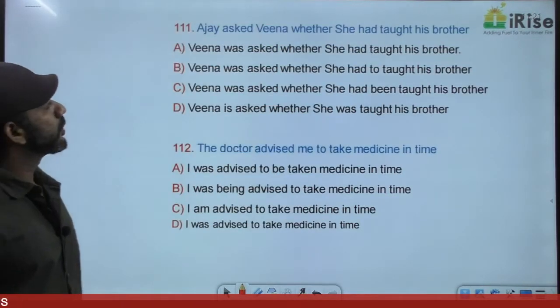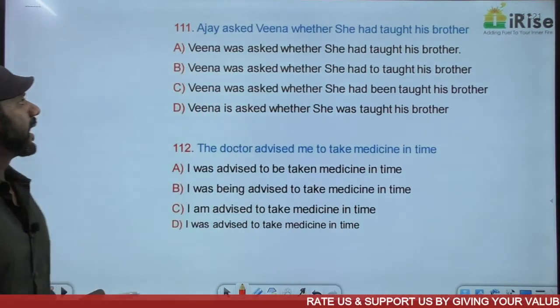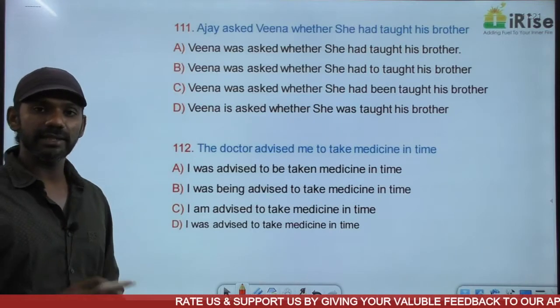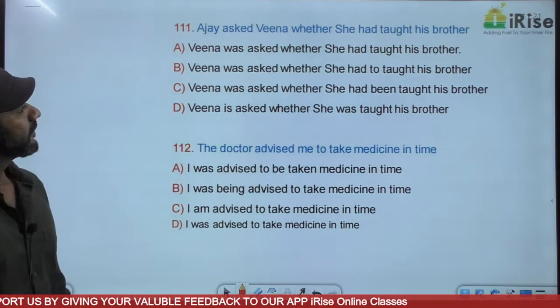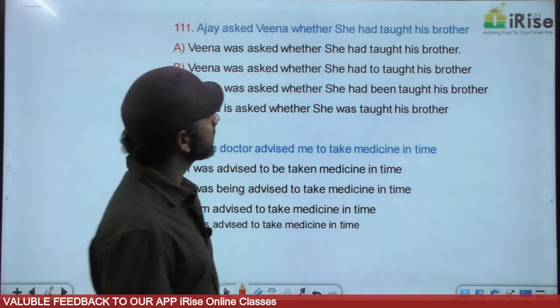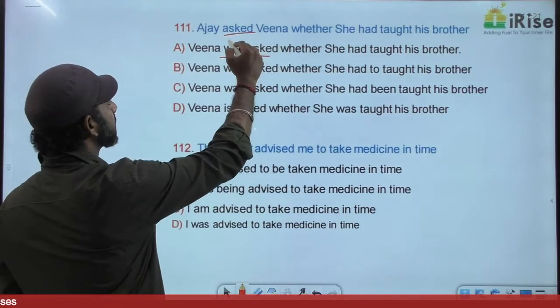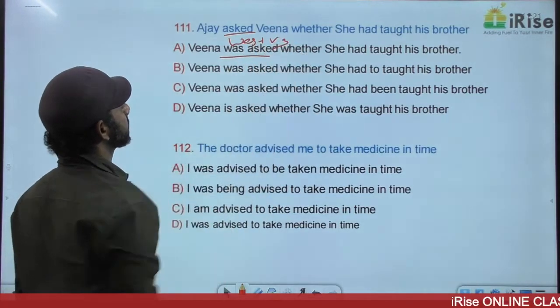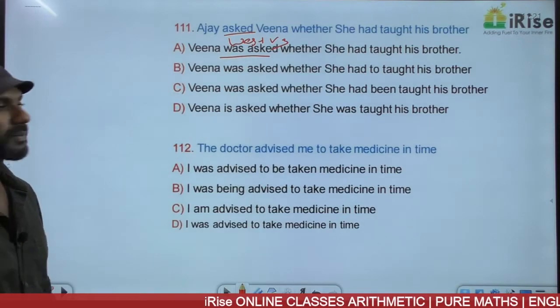Ajay asked Veena whether she had taught his brother. Understand the meaning. Ajay asked Veena whether she had taught his brother. Who is brother? Ajay's brother. Come to A. Veena was asked whether she had taught his brother. Correct. Was asked is was plus V3. Simple past in the passive voice.